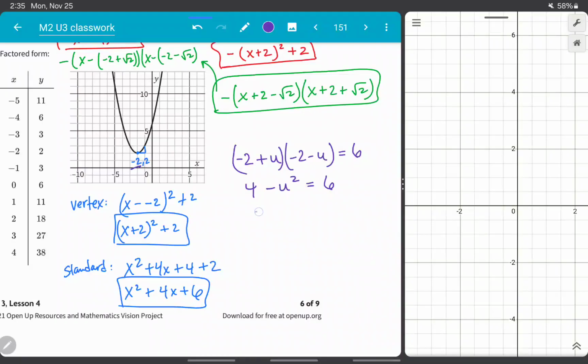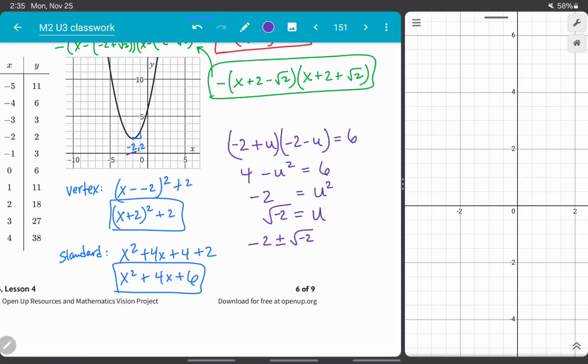If I subtract 6 from both sides, I'll get -2. If I add u squared to both sides, I'll get u squared over here. Take the square root of both sides, and I'll get the square root of -2. So that means my two roots are -2 plus or minus the square root of -2.